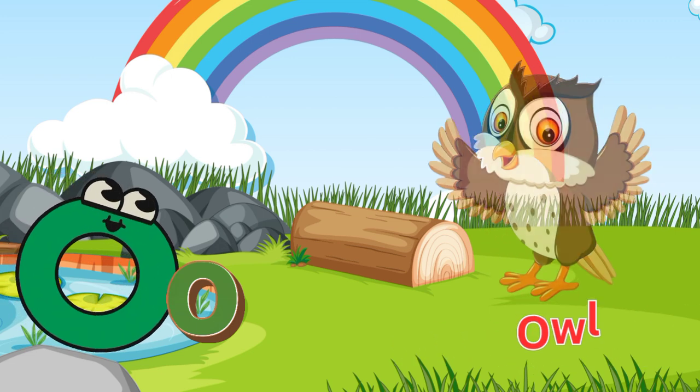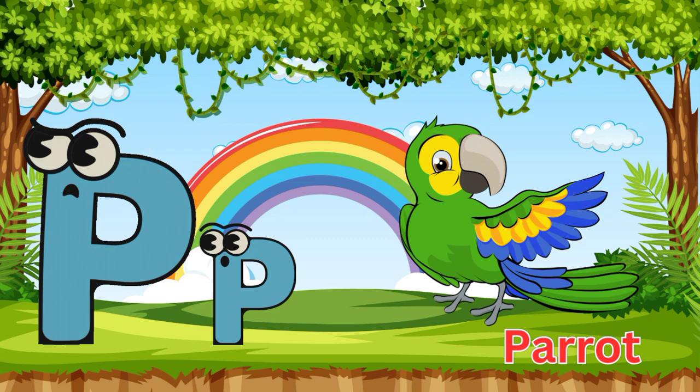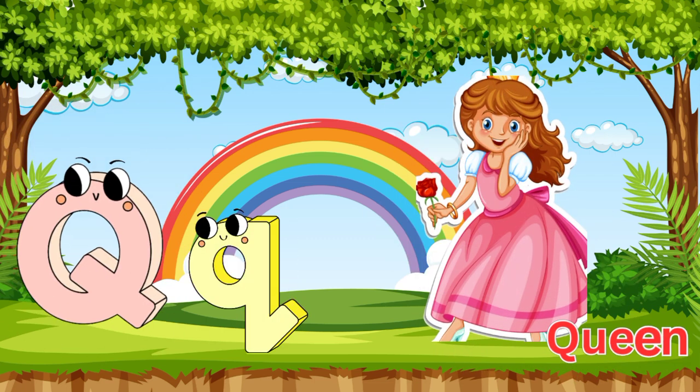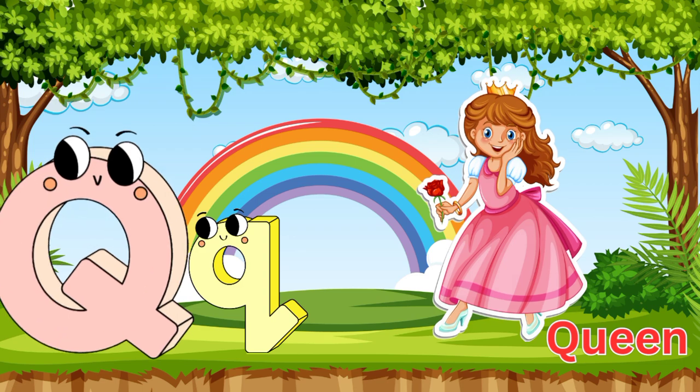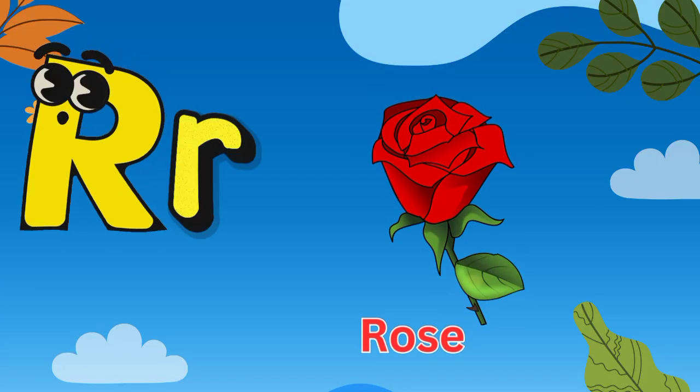O for oval. P for parrot. P for pineapple. Q for queen. Q for coil. R for rose.